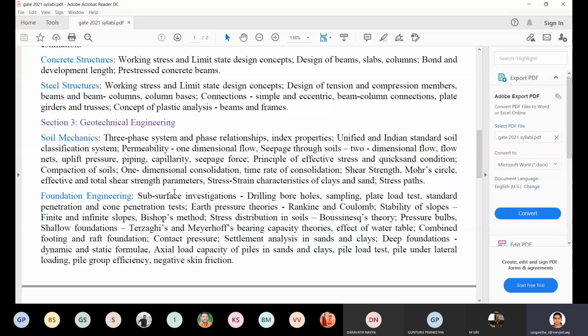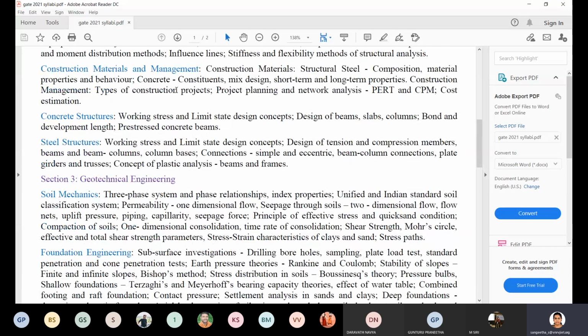If you wish to score high marks in this section, it is very easy, because one subject will have hardly 5 or 6 units. So two subjects means hardly 10 to 12 units. Studying 10 to 12 units and securing high marks is the added advantage of the geotechnical engineering stream.